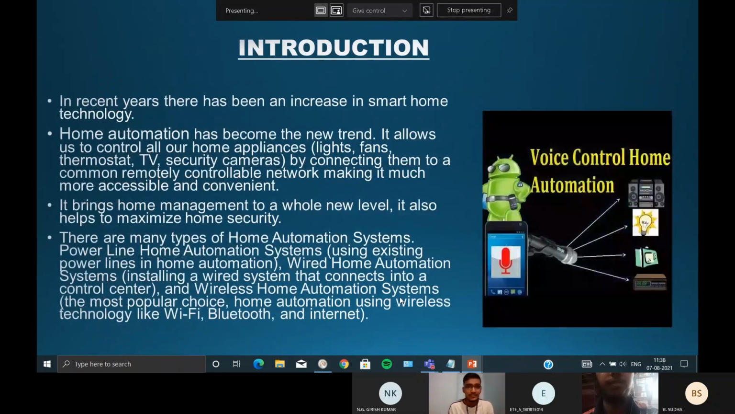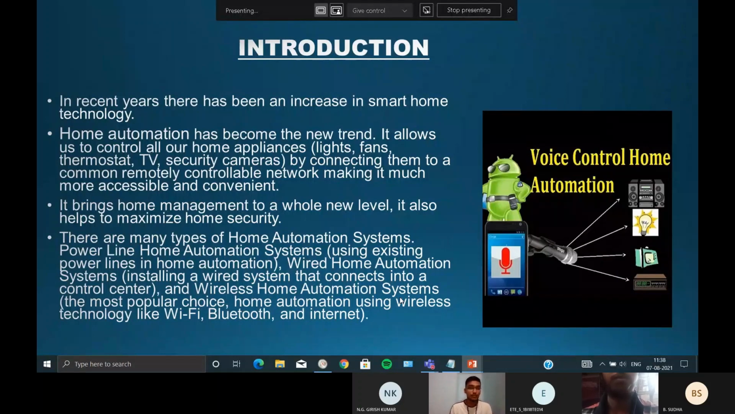Let us see a small introduction of this voice control home automation. In recent years, there has been an increase in home automation technology. Home automation has become a new trend. It allows us to control home appliances like lights, fan, thermostats, TV, security cameras, etc. by connecting them to a commonly controllable network, making it much more accessible and convenient. It brings home management to a whole new level. It also helps us to maximize home security.